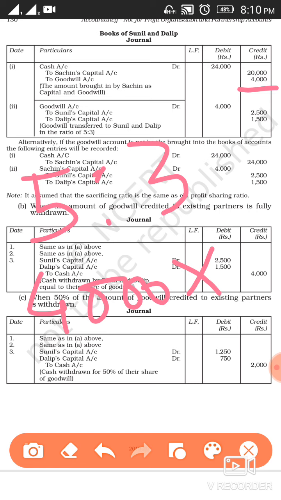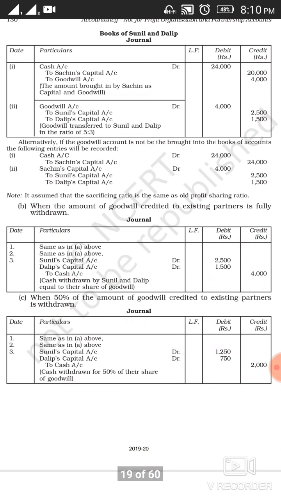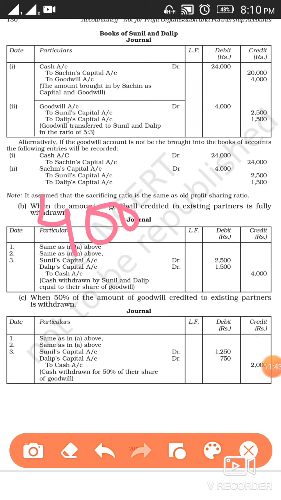The share of goodwill that Sunil is going to have is 4,000 into 5 by 8. 8 5s are 40, 5 5s are 25, so 2,500 rupees will be the share of Sunil. The same way we are going to calculate the share of Dalip. So Dalip's share will be 4,000 into 3 by 8.